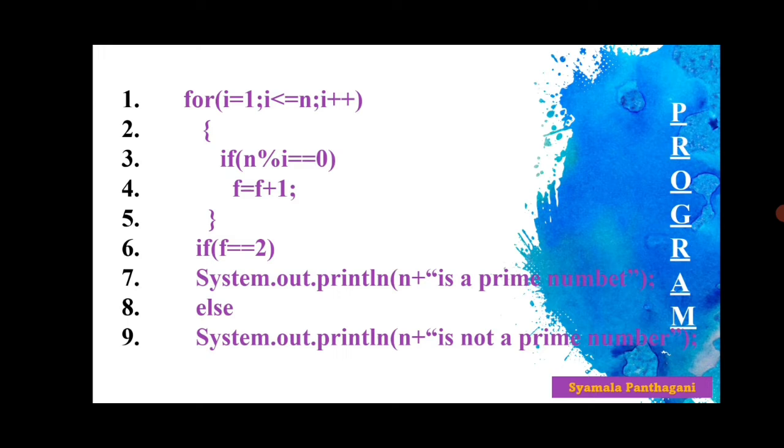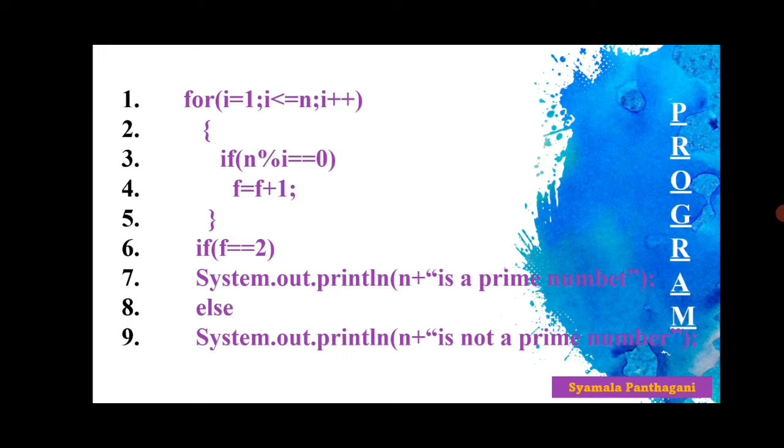What is a prime number? A number which has 1 and itself as the factors is known as a prime number. That's why I have taken a for loop from 1 to n. n means that number, 1 to n. If n mod i, if that number is divisible by i, then it is a factor of n.